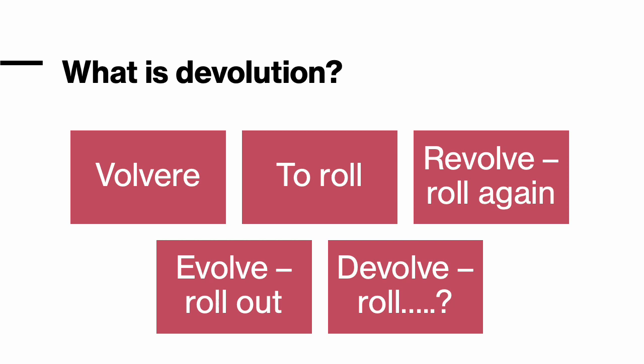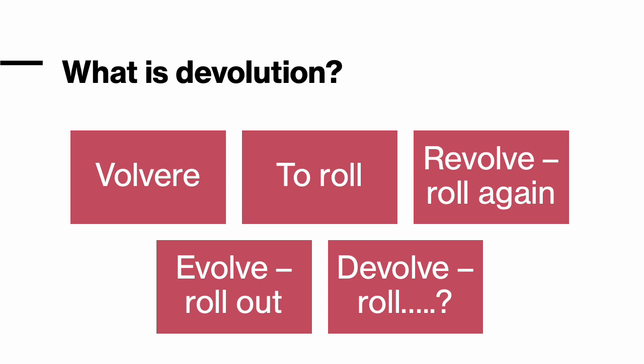So what is devolution? Well, the quickest way to try and figure it out is to have a look at the root word, which is volvere. So when you've got a word with volve in it or volu, it usually links to this root word of volvere, which is Latin for the verb to roll. So if you think about revolving or a revolver, re as a prefix means back or again. So revolve means roll again. Evolve, evolution, evolving. E is the same as the prefix ex, which means out, so to evolve is to roll out.